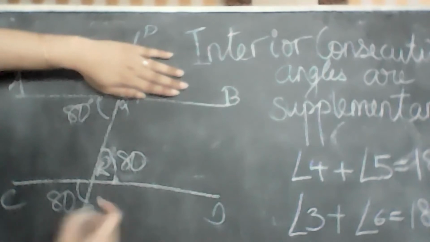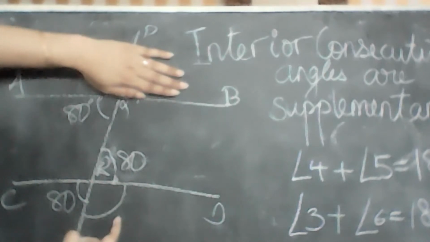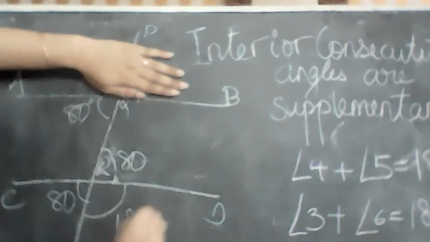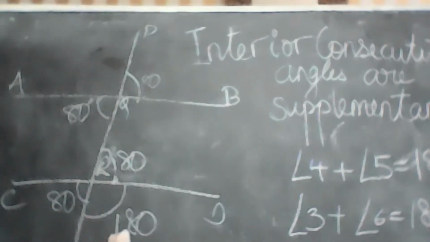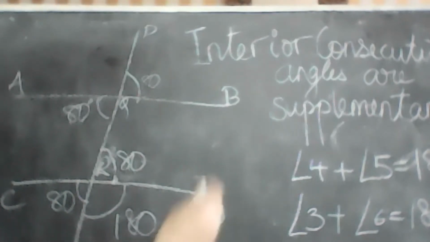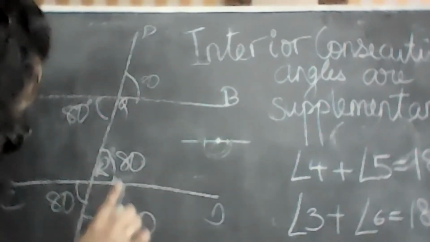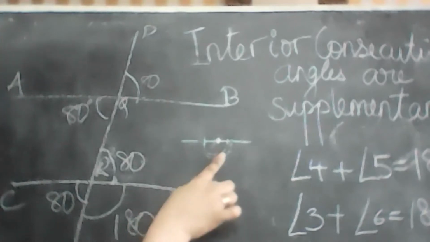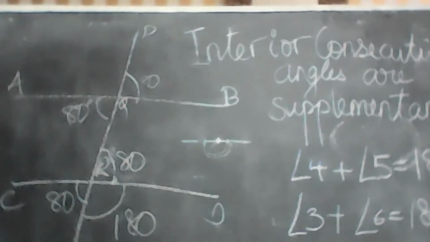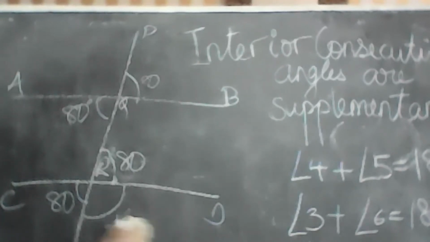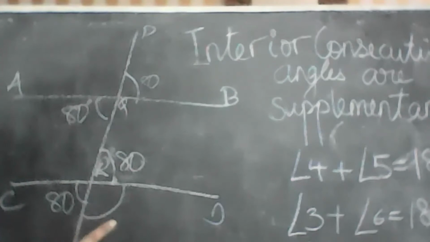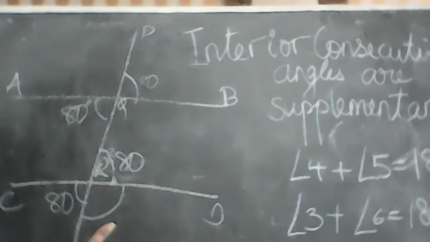If this is 80, what will be here? 180. This will be 180. No, 80, sorry. The measure of this whole space is 180. This full thing looks like this. Then why are you saying this is 180? If this is 80, what is this? 80.